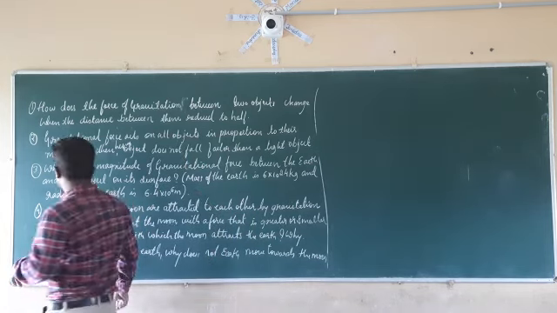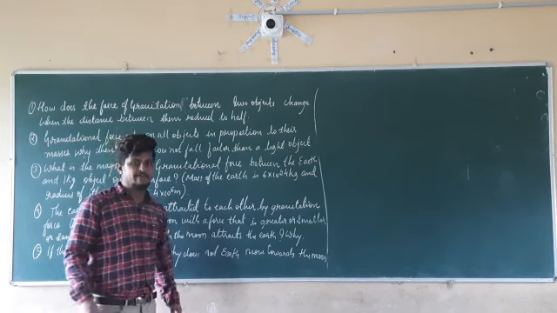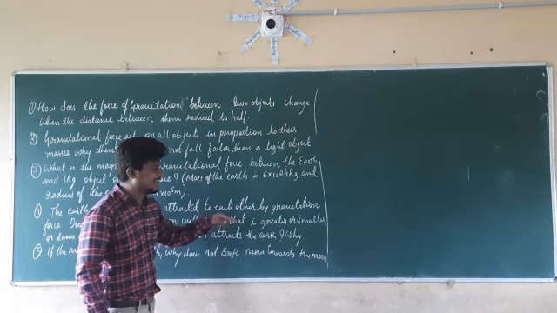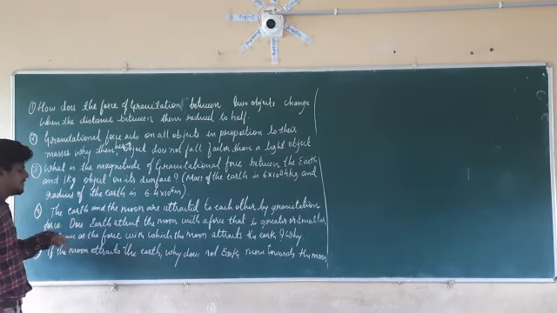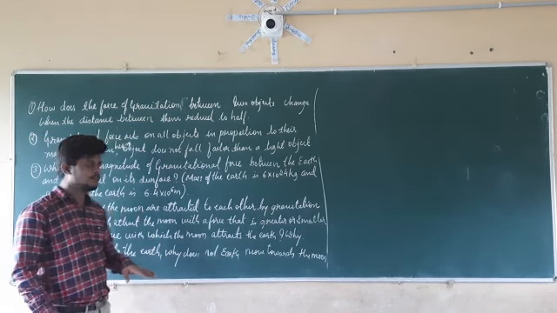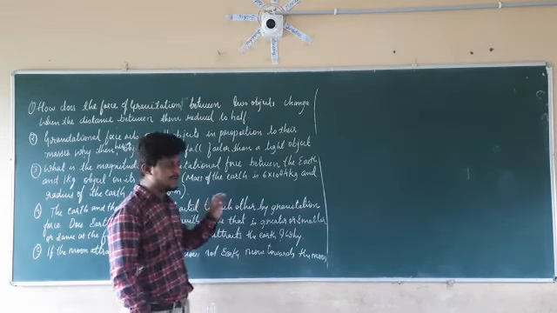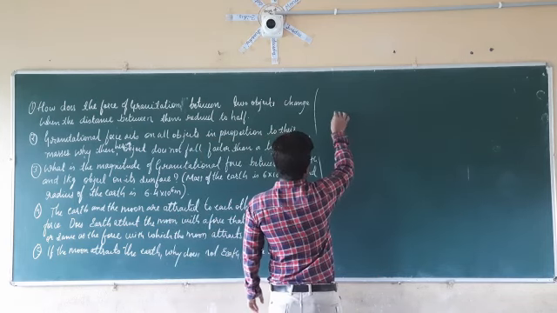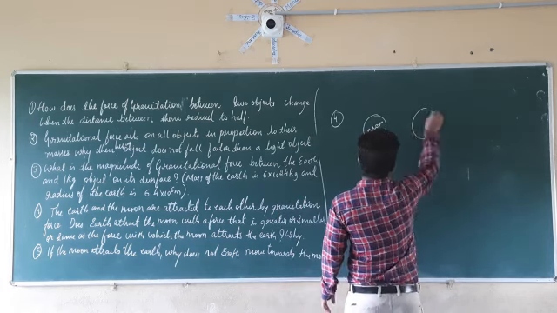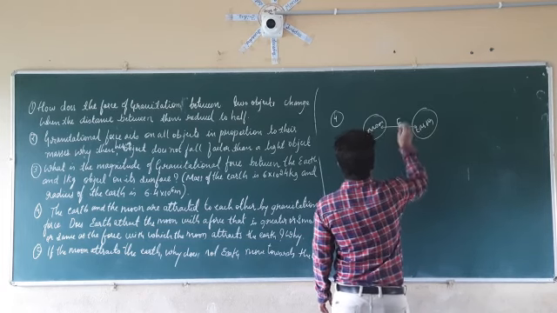Now let us consider the fourth question. The earth and the moon are attracted to each other by gravitational force. Does earth attract the moon with a force that is greater or smaller or the same as the force with which the moon attracts the earth, and why? If you take question number 4, this is the moon and this is the earth, and they attract each other by a gravitational force.